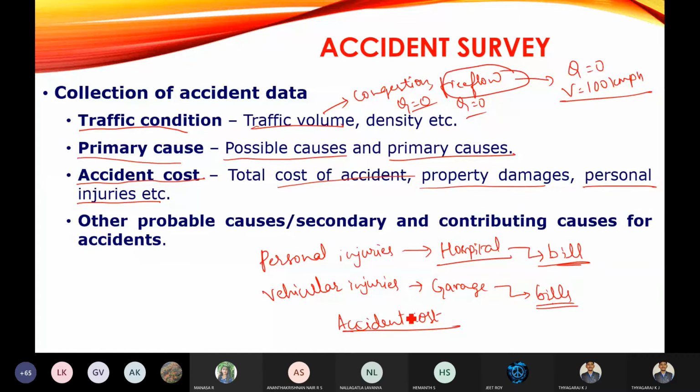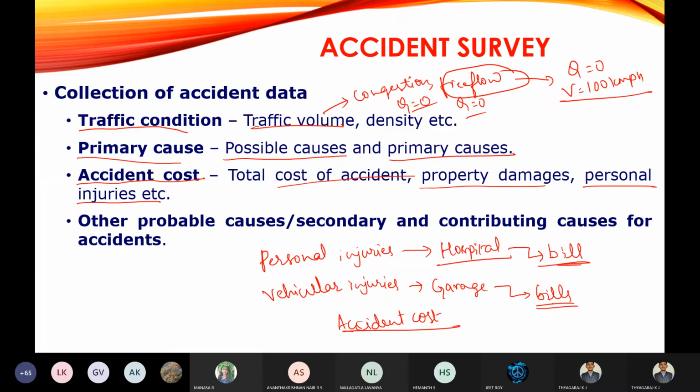So remember, accident cost involves the property damage cost and vehicular damage cost. Then other probable causes, secondary and contributing causes for the accident, you are also going to work out and note down. Okay, is it clear?